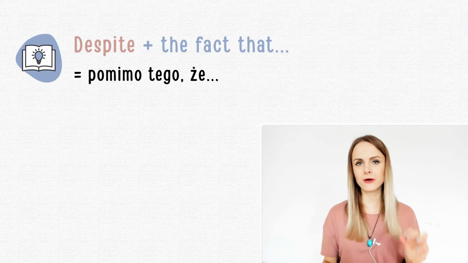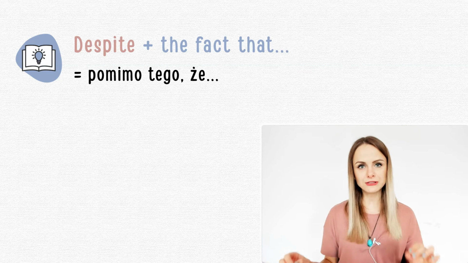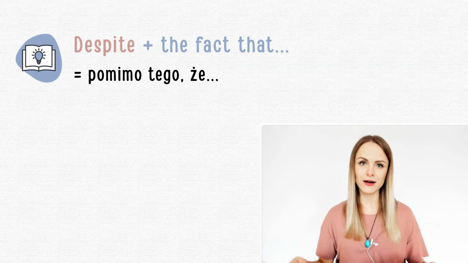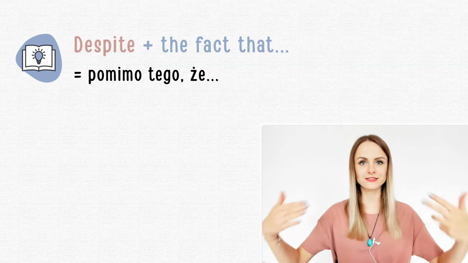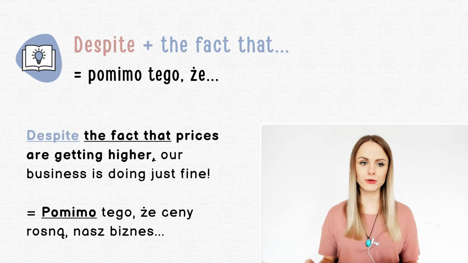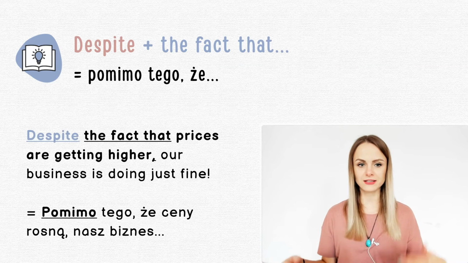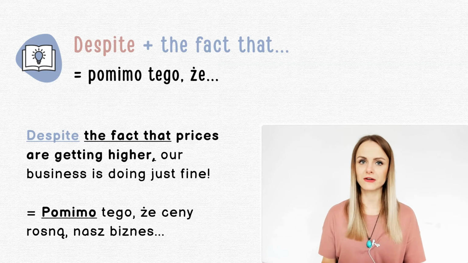And now there is one more case. Remember that you can also use a normal sentence, a normal clause with despite, but you need to add this kind of phrase, despite the fact that. Okay? And then you can continue with a normal clause. Example, despite the fact that prices are getting higher, our business is doing just fine.